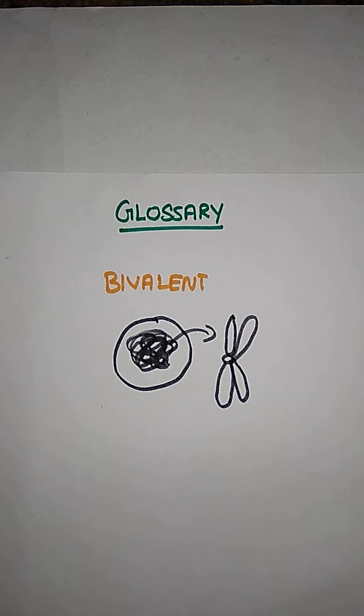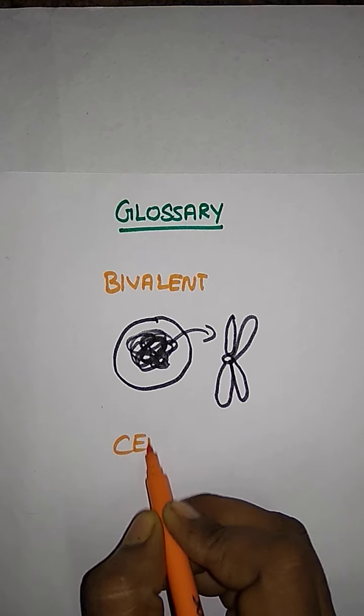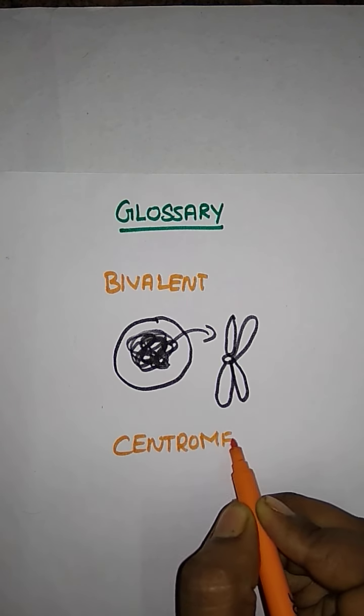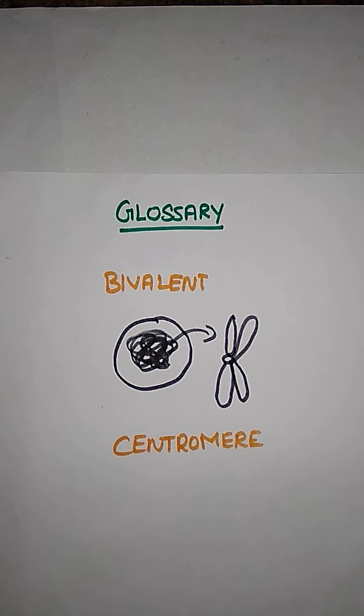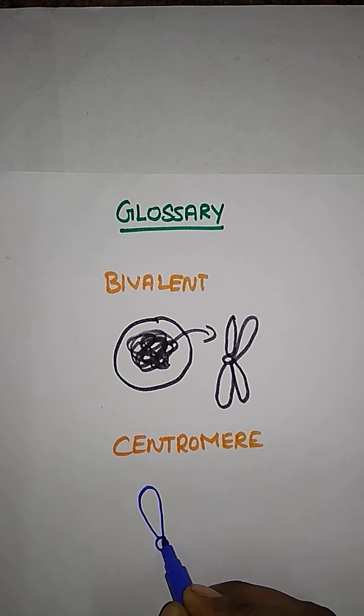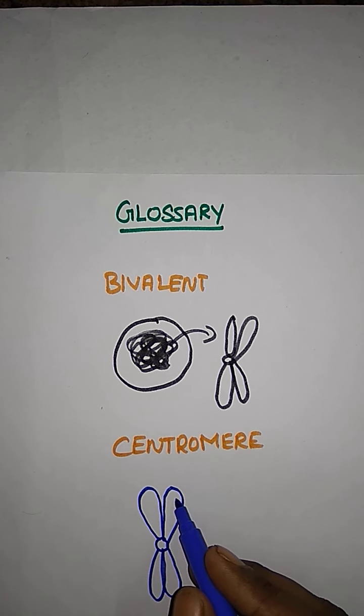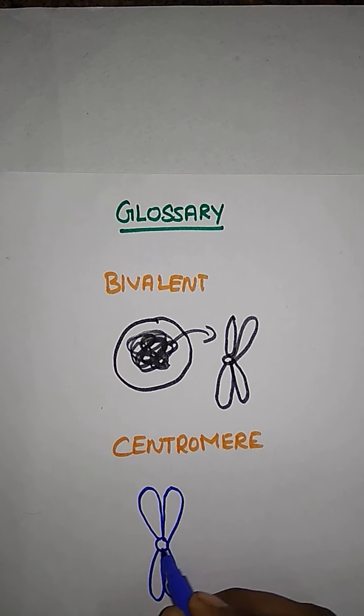Next one, a centromere. Here a centromere, where is it present? Just imagine this is the structure of one long chromosome. Usually they have two arms, those are the sister chromatids, right? At the center point, the chromatids are connected with the help of one part.